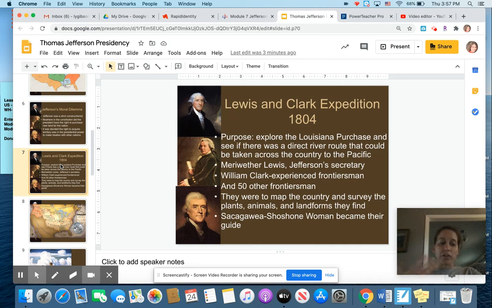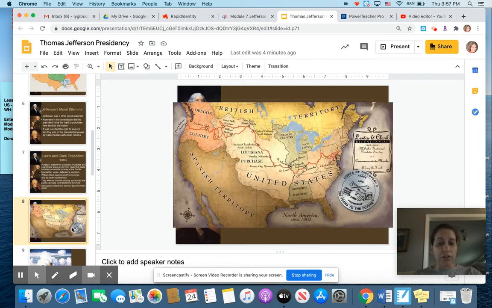And maybe you've heard of Lewis and Clark. Lewis and Clark was Meriwether Lewis and William Clark, a frontiersman, and then somebody that was in Jefferson's cabinet. And they are sent to explore the new territory for the Louisiana Purchase and to see specifically if there was a water route that would connect the Atlantic to the Pacific. Hopefully, geography-wise, there is no river that connects the Atlantic Ocean to the Pacific Ocean.